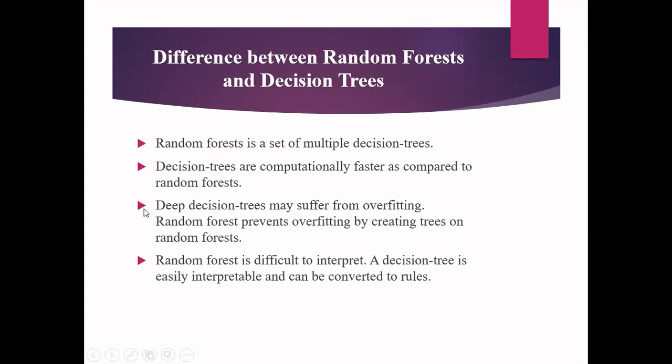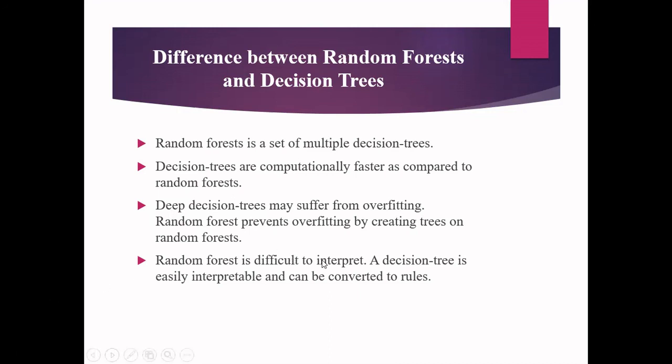And deep decision trees may suffer from overfitting. Instead of going for random forest, if you go for only a decision tree, you will go deep into the tree. In that case, you will have the overfitting problem. But random forest prevents the overfitting problem by creating trees on different attribute sets and different instances. So that is the advantage of going for random forest. You can overcome the overfitting of the decision trees.